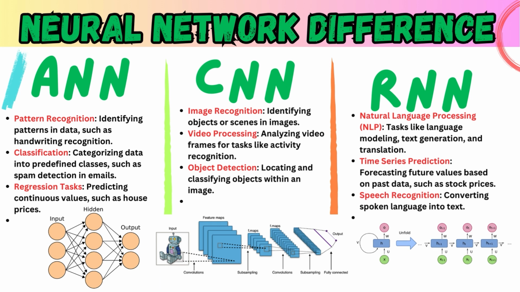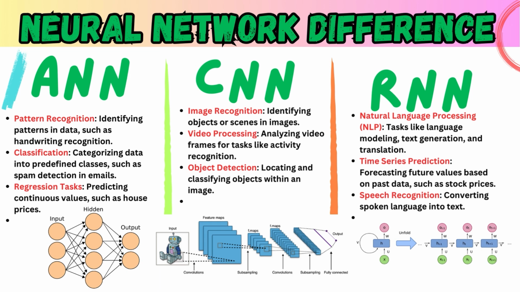Types of neural networks. All right, let's talk about the different types of neural networks. 1. Artificial neural networks. So first up, we have artificial neural networks, or ANN for short. These are like the jack-of-all-trades in the neural network world. Pattern recognition. Ever wonder how your phone can recognize your handwriting? That's pattern recognition. ANN can spot patterns in data and make sense of them.